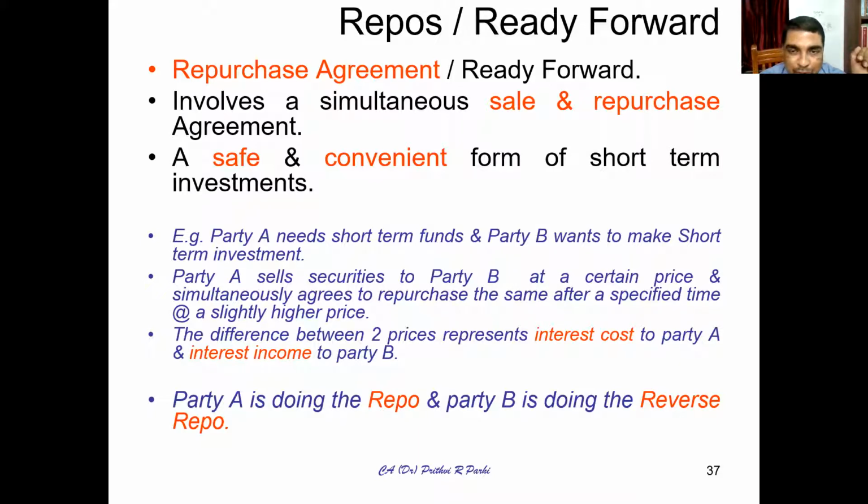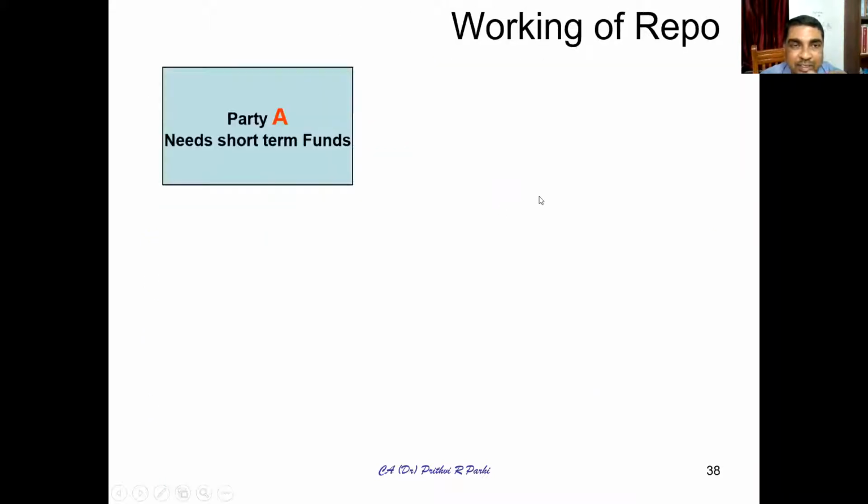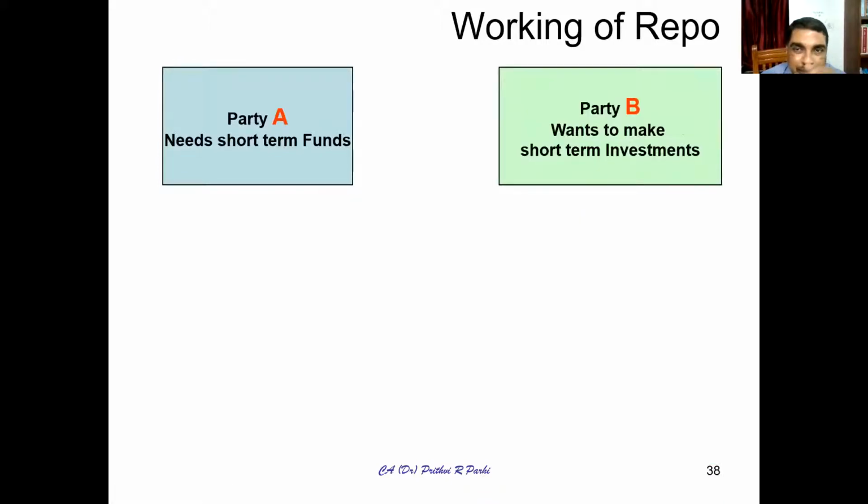Okay, to explain this, let me show you this example. Now you see here. Let us say there is a party A who needs money, and one more party B who wants to make short-term investment. So one party needs short-term funds, another party needs short-term investment.